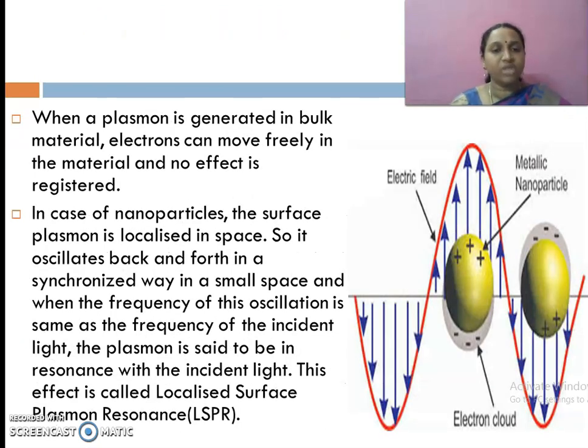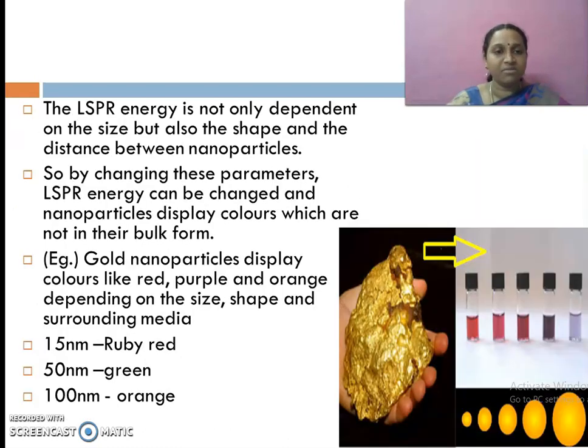When a plasmon is generated in a bulk material, electrons can move freely in the material and no effect is registered. In the case of nanomaterials, the surface plasmon is localized in space, so it oscillates back and forth in a synchronized way in a small space, and when the frequency of this oscillation is the same as the frequency of the incident light, the plasmon is said to be in resonance with the incident light. This effect is called localized surface plasmon resonance.